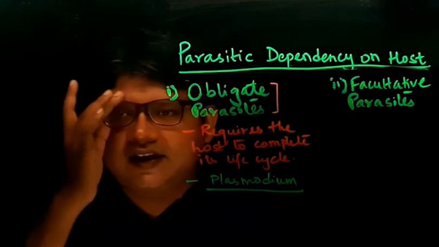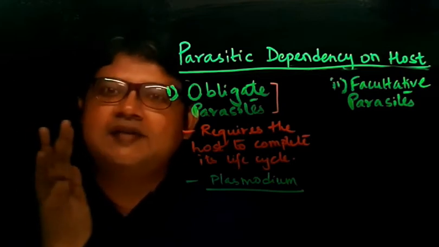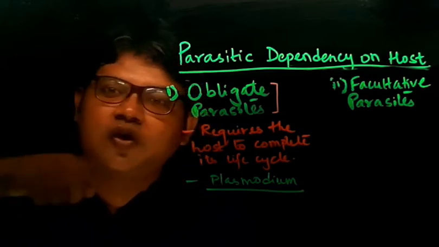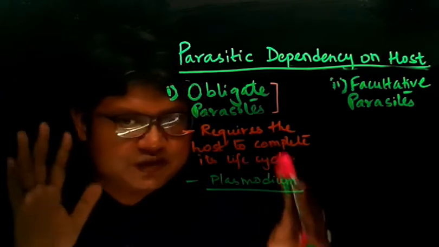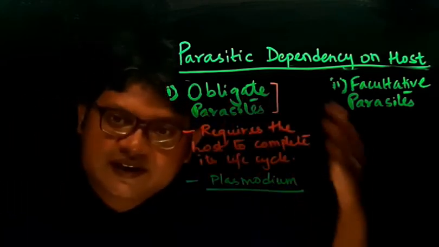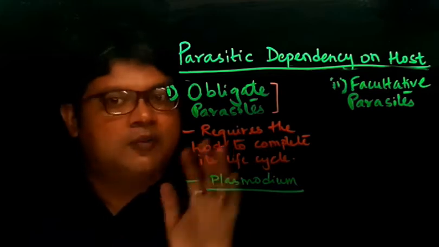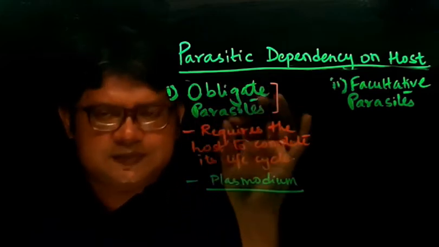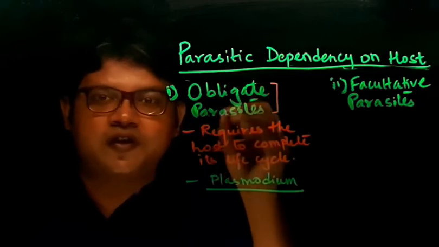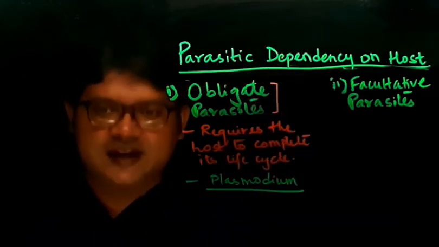You should know that this has come from an evolution perspective. As the evolution of the host happened, similarly the evolution of the parasites also took place, and together now the situation is that these obligate parasites cannot survive or cannot complete their life cycle without the host itself. So I hope you have understood obligate parasites. In simple terms, these parasites require the host for their survival, for their existence, or to complete their life cycle.